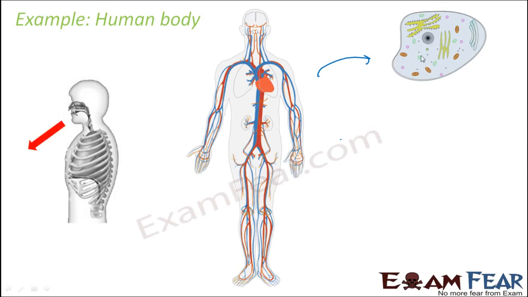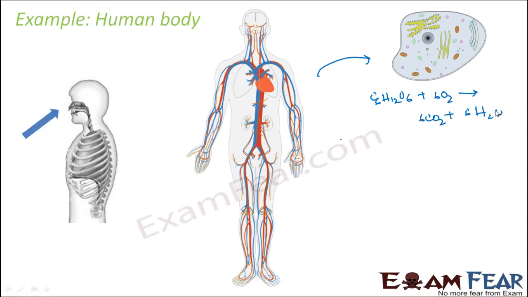Now inside this cell, there are cell organelles called mitochondria. Correct? We have spoken about it when we discussed the cell in class 9th. This mitochondria will make use of that oxygen and it will produce energy in the form of ATP molecules, right? We spoke about adenosine triphosphate. So a reaction like this will take place, that glucose will be broken down in presence of oxygen to produce carbon dioxide, water, and 38 ATP molecules, and these ATP molecules are nothing but energy. So this is utilized as energy by each and every cell of the body.